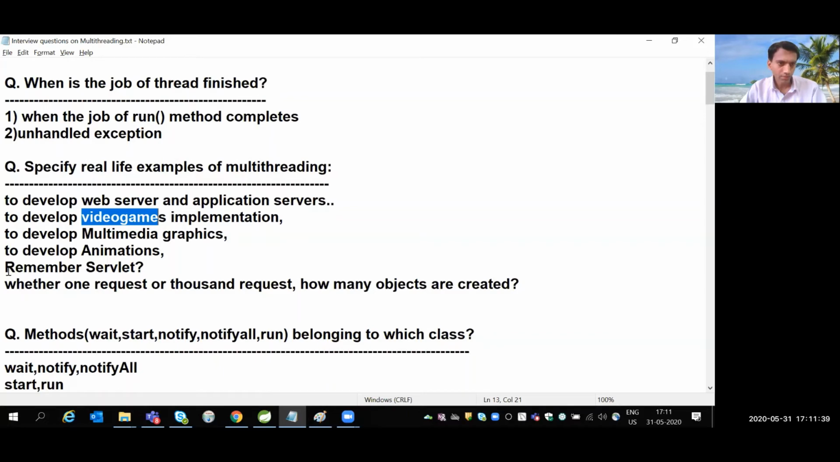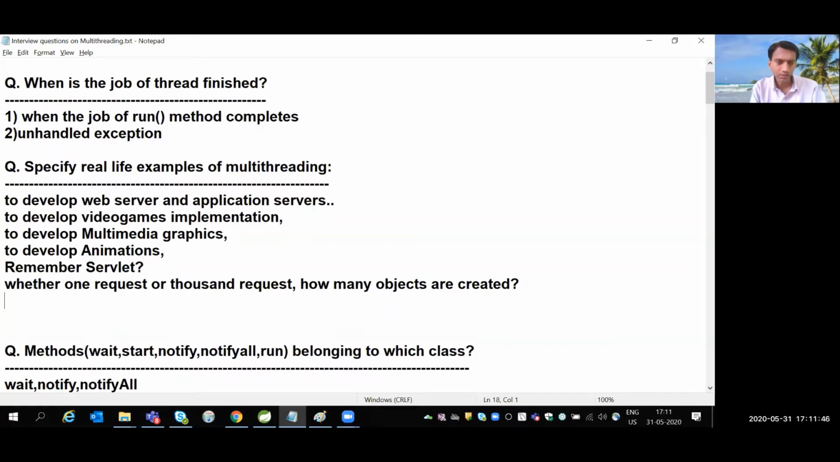If you remember the servlet, whether there is one request or 1,000 requests, how many objects are created? Only one object is created. And if we get 1,000 requests, for that 1,000 threads are created. So you can give any example.